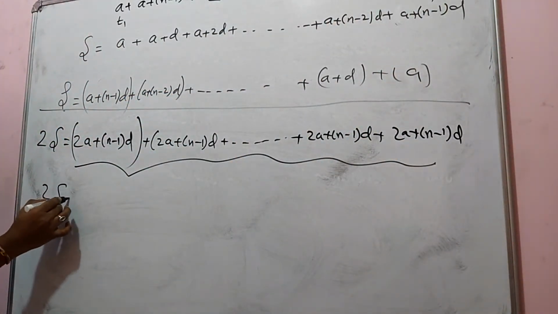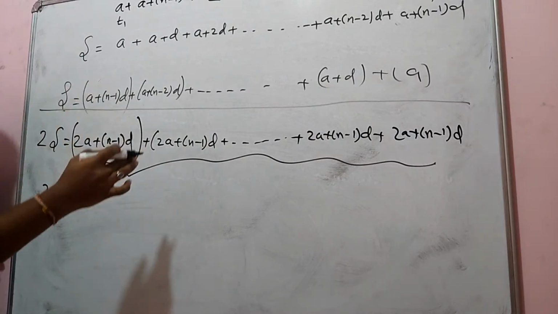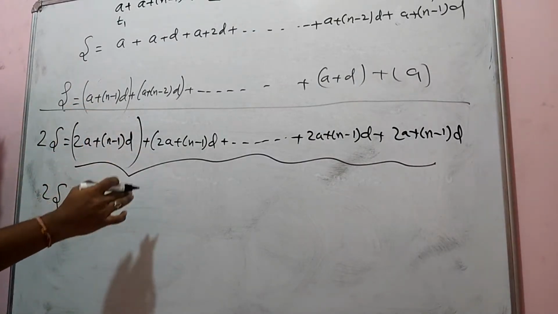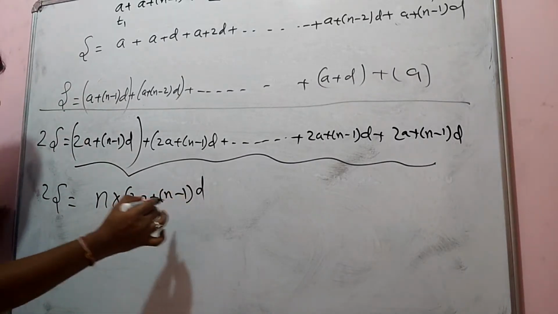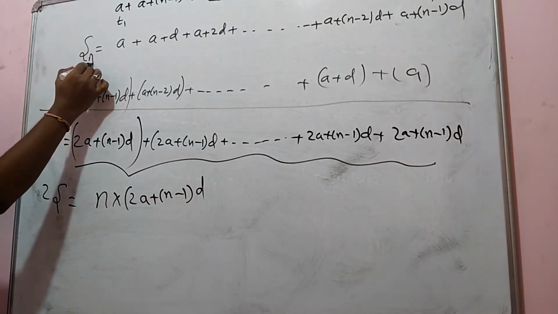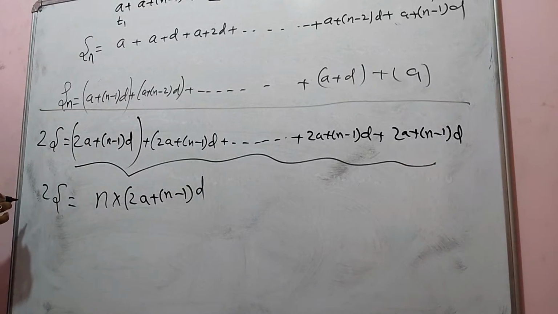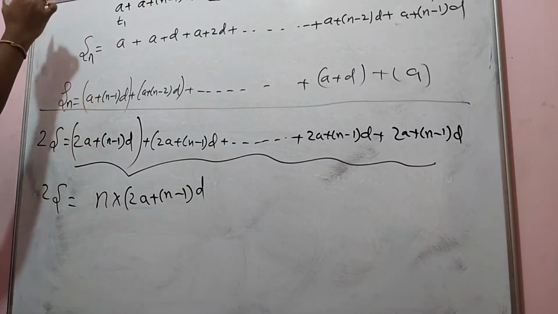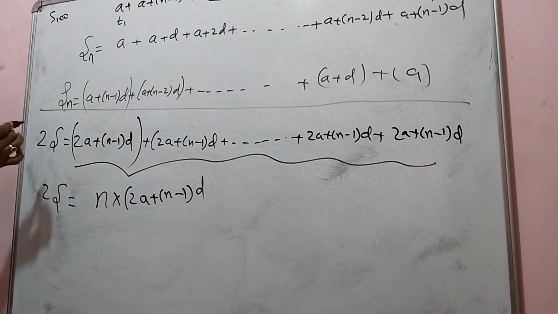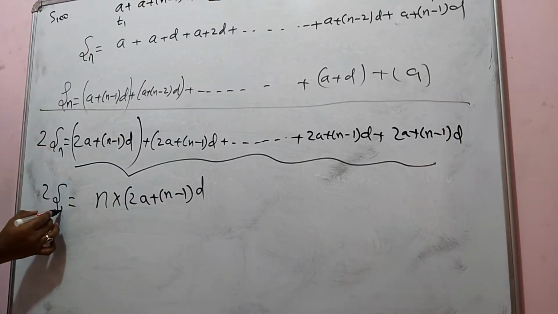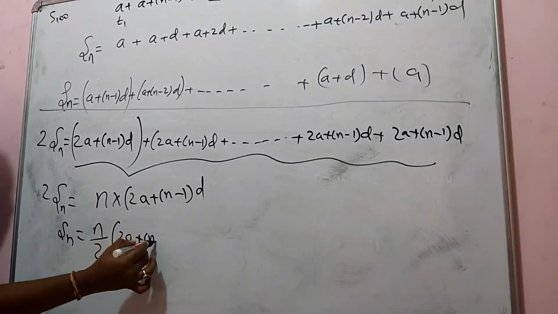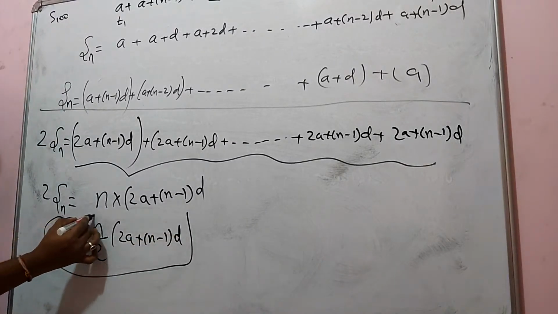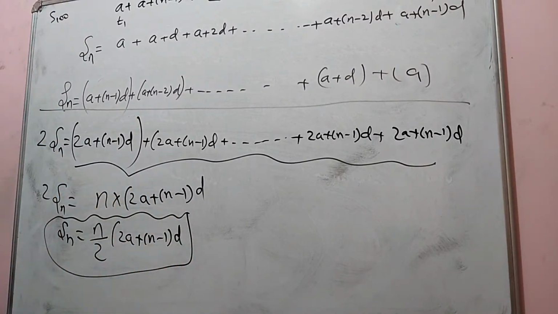So 2S is equal to, like 100 times in the previous case, this 2a plus (n minus 1) into d will come n times. So n into (2a plus (n minus 1) into d). Therefore, the sum of n terms, Sn I can write. In the previous, I could write S100 because it was the sum of 100 terms. So Sn is equal to n by 2, (2a plus (n minus 1) into d), dear students. This is the formula for the sum of n terms of an AP.